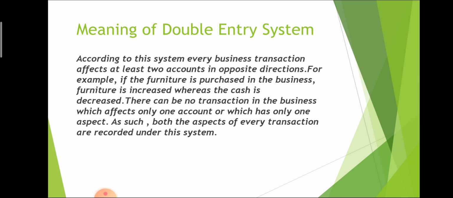Double entry system is a system in which every transaction affects at least two accounts. If one account is debited, the other account will be credited. For example, if the business purchases furniture, it means that furniture increases in the business and at the same time cash decreases from the business. It means if we purchase furniture for the business, that affects two accounts, furniture account as well as cash account. So a single transaction affects two accounts. That is double entry system.